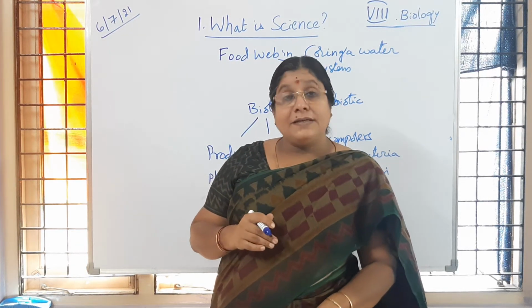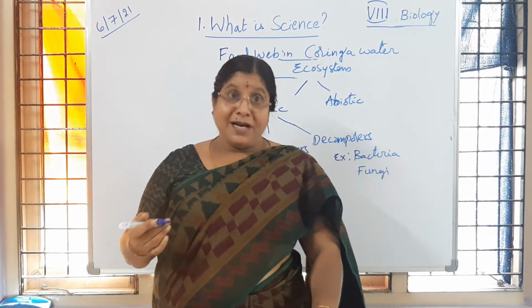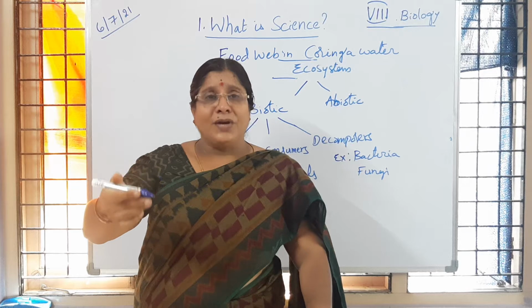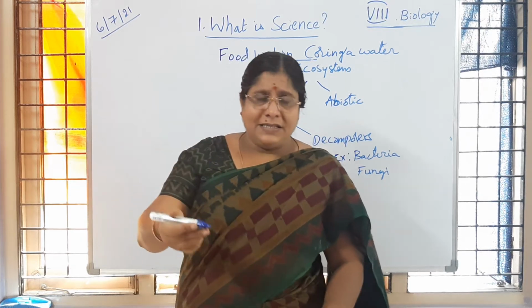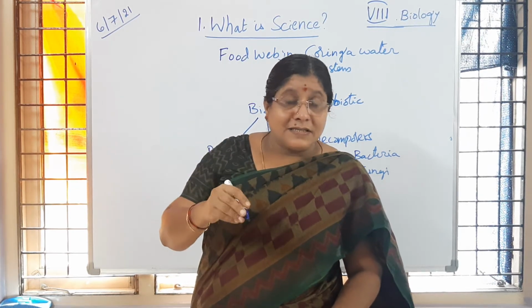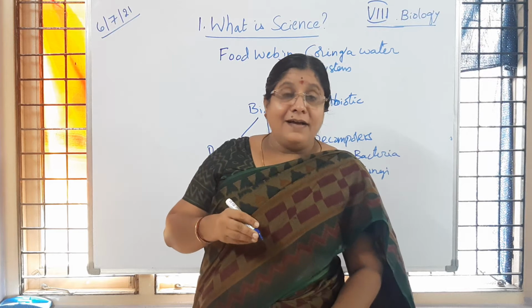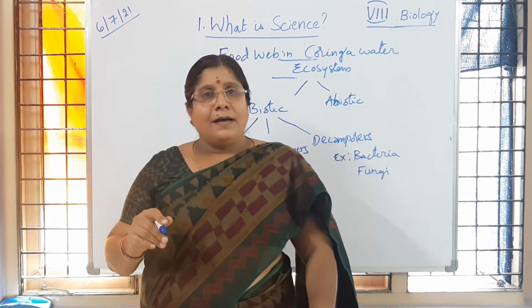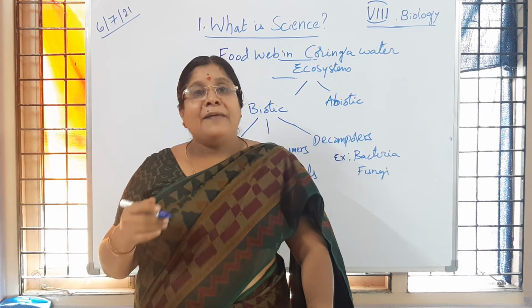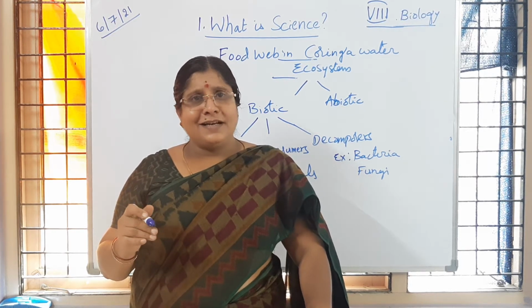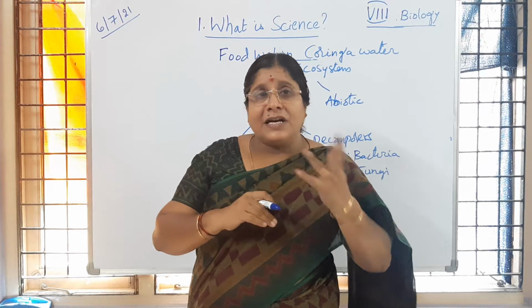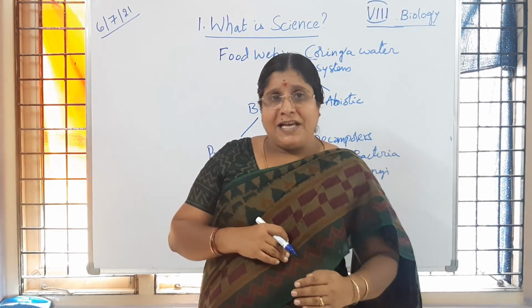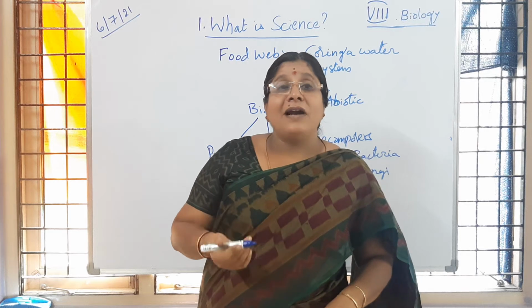Then sometimes a temporary ecosystem also we can observe. For example, where road work is happening, or bridges the people are going to lay. The people who are working there have a temporary habitat to live in. After that work is completed, they are going to move to some other place. So that one is called temporary.